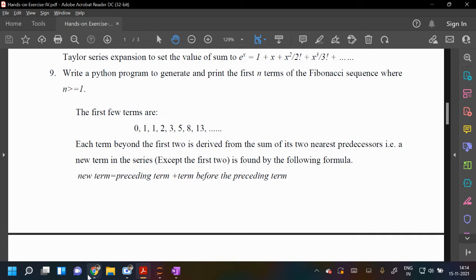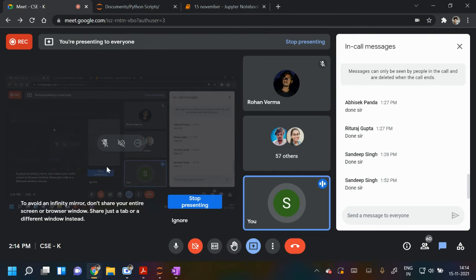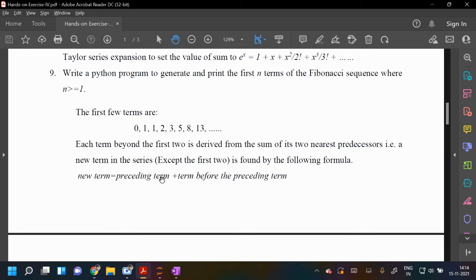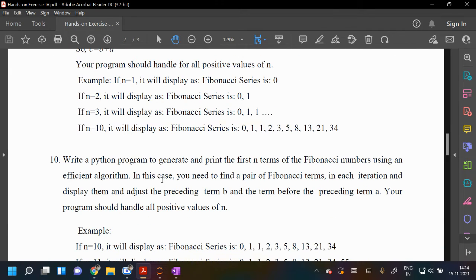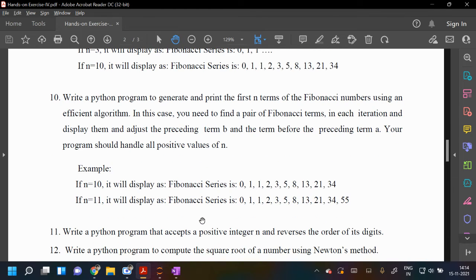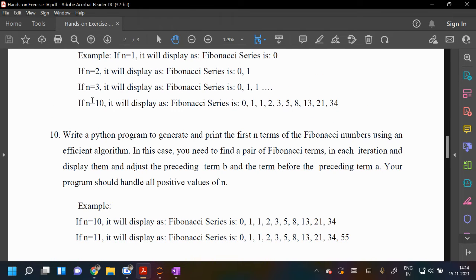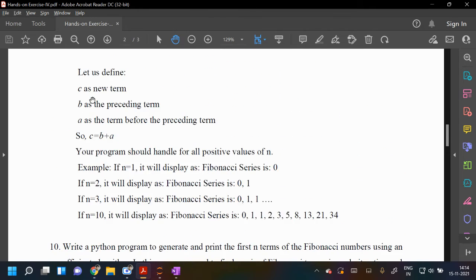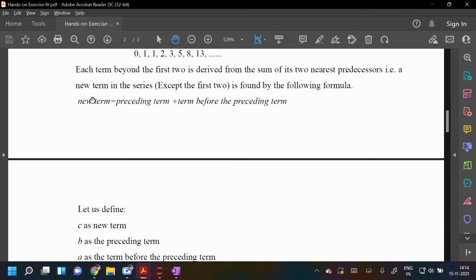So let me ask the next person. Those who have done this question, Fibonacci, you may write in chat. Question 10 is also Fibonacci. You have to try to write an efficient algorithm that takes fewer iterations.